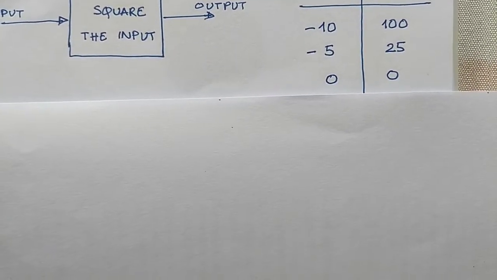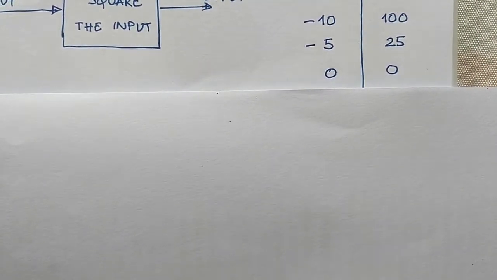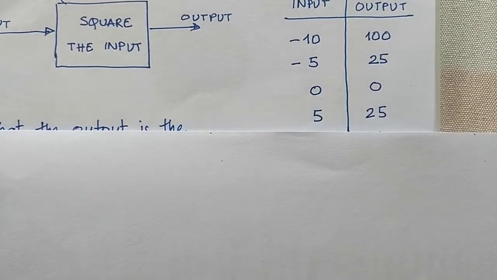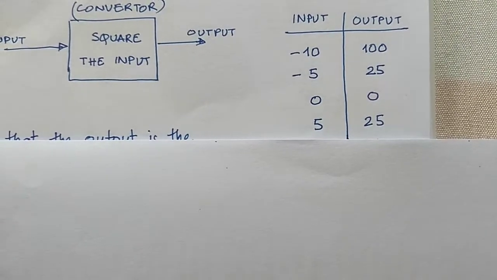If you put in 0, what is the square of 0? 0 into 0 is 0. So the output is 0. Similarly, when you put in 5, what is the output? It's 25.